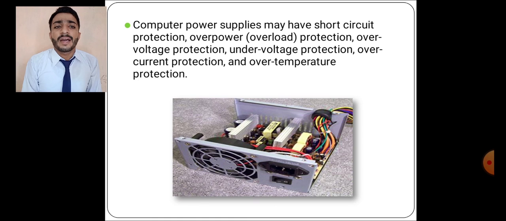Computer power supplies may have short circuit protection, overload protection, over voltage protection, under voltage protection, over current protection, and over temperature protection.